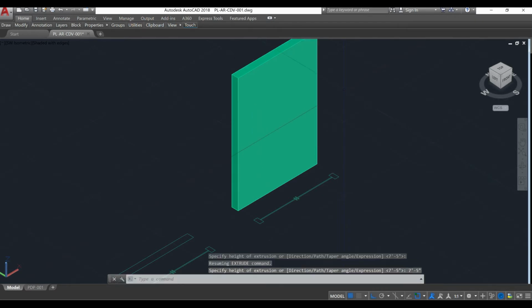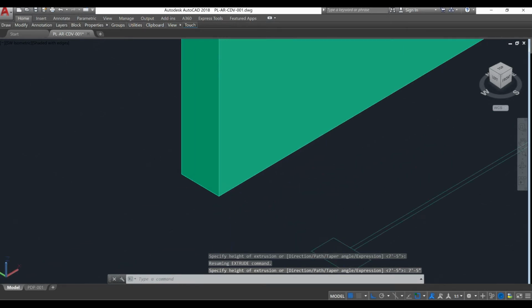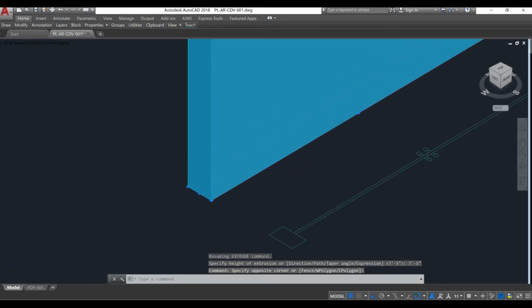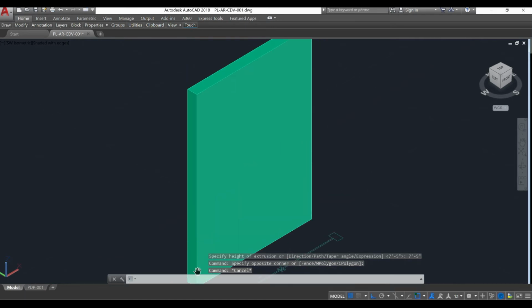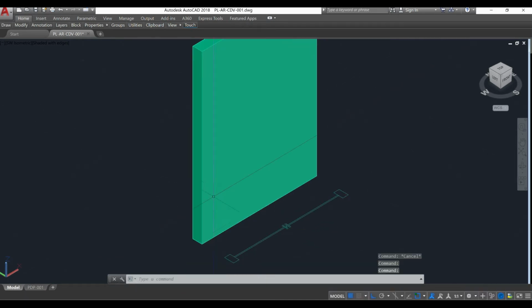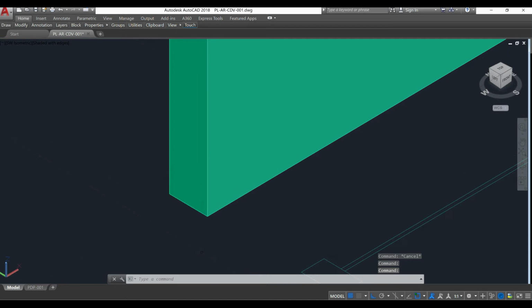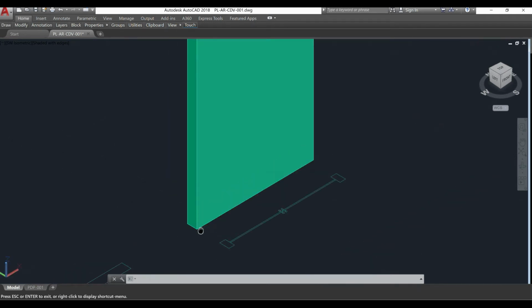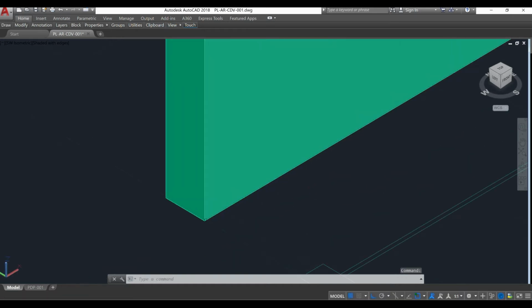We need to extrude it 7 feet 5 inches, and I think we need to make it thicker, so I'm going to create a copy. I like these pieces to penetrate the walls, but I would like to leave an additional part out of the door, to make sure the whole wall will be cut.